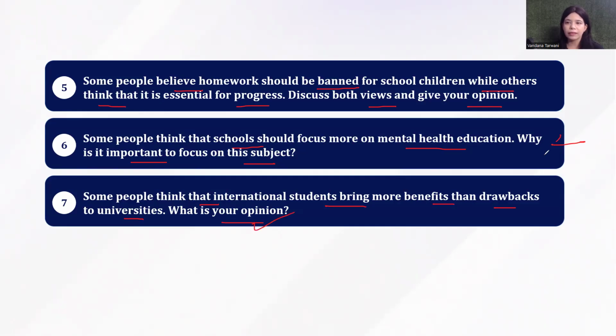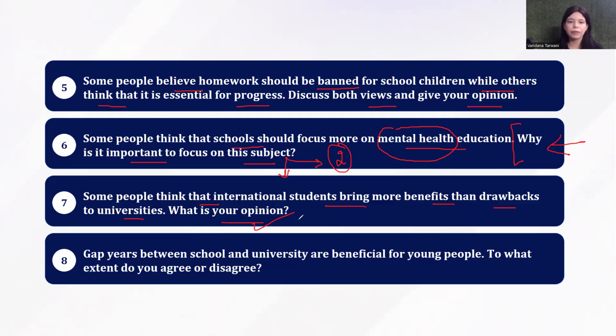And this one, the second one here, is the direct question essay. So here you are being asked reasons. Why is it important to focus on this subject, which is subject of mental health? Now you need to have two reasons for two body paragraphs for this question. Moving on to the next one, it says gap years between school and university are beneficial for young people. To what extent do you agree or disagree?